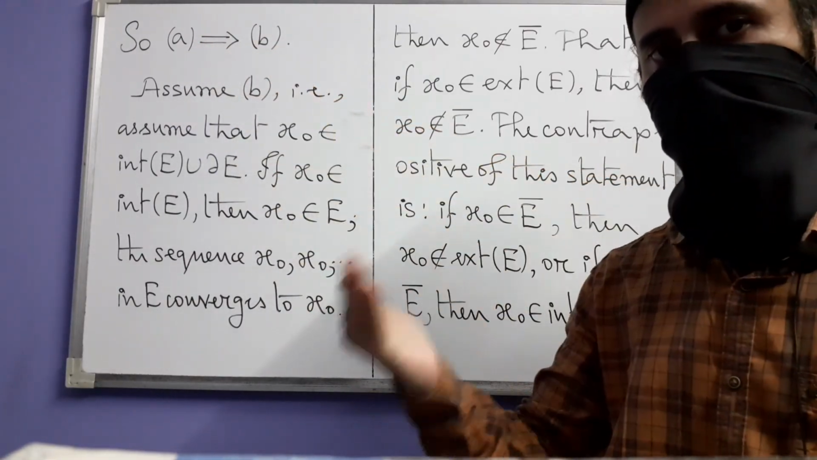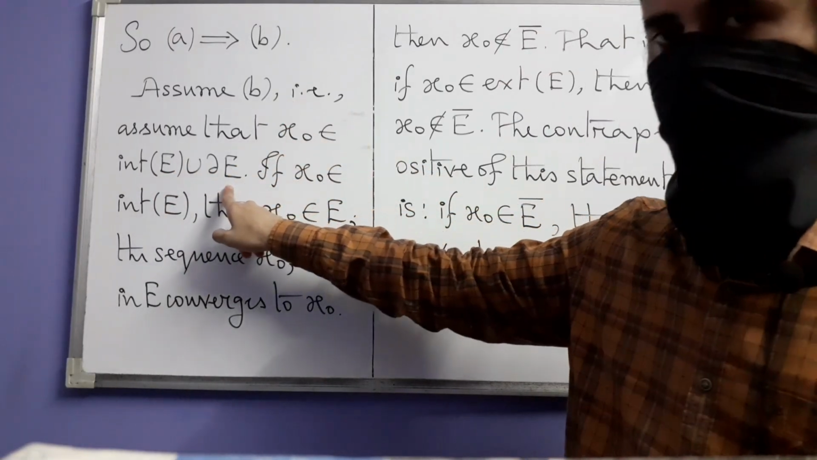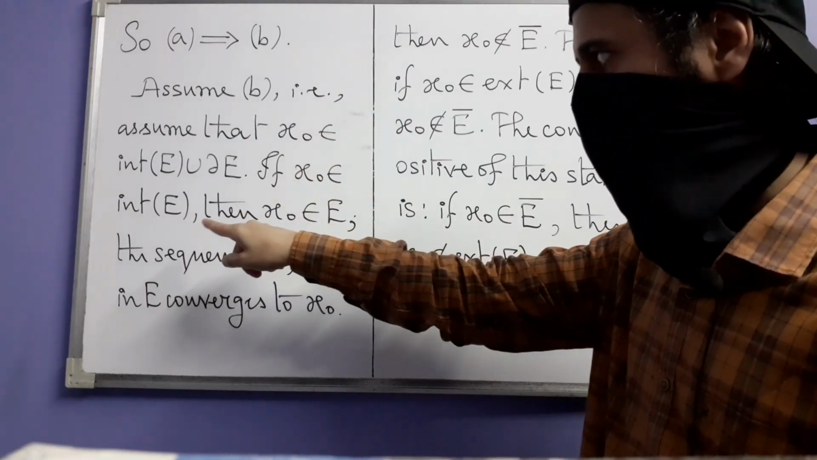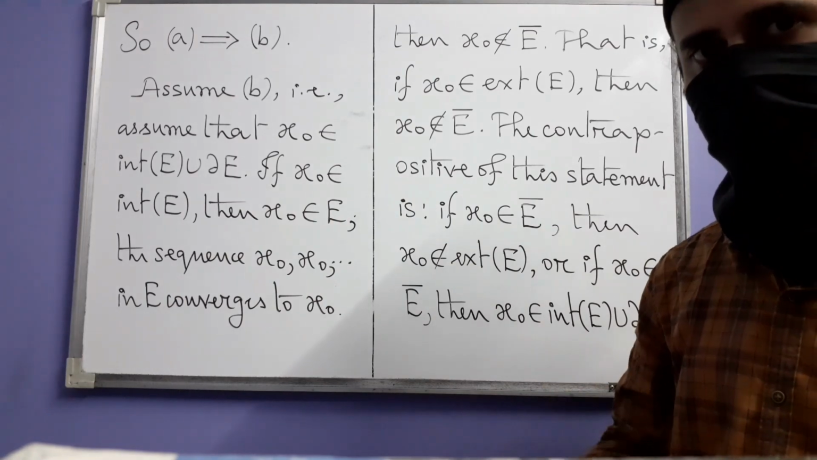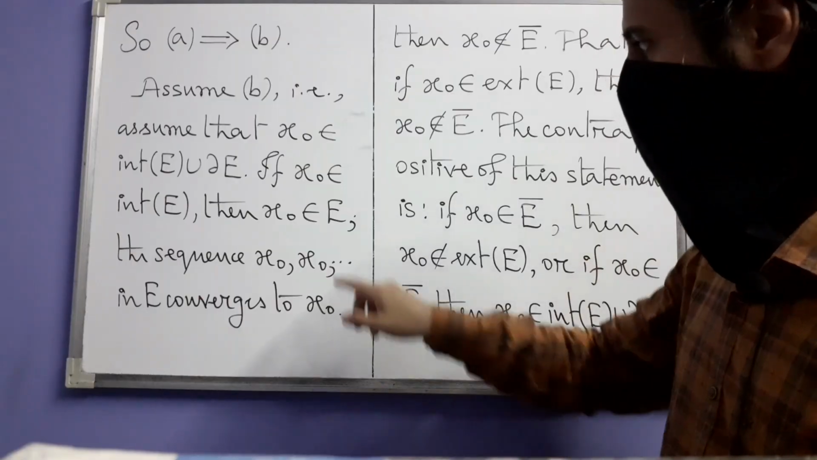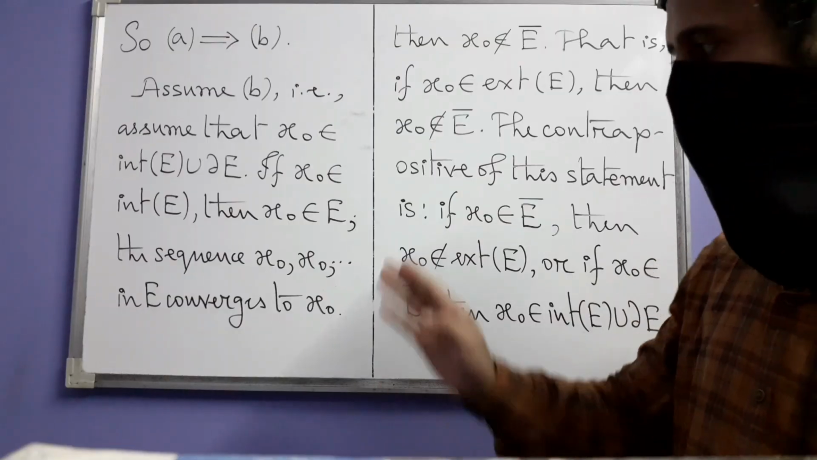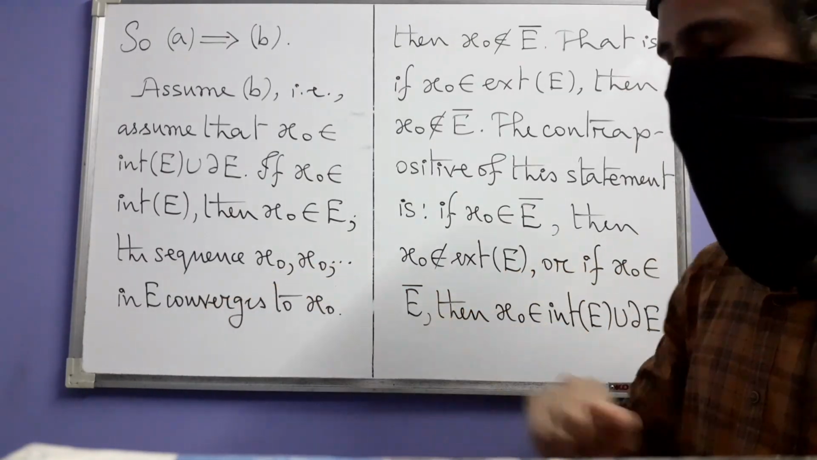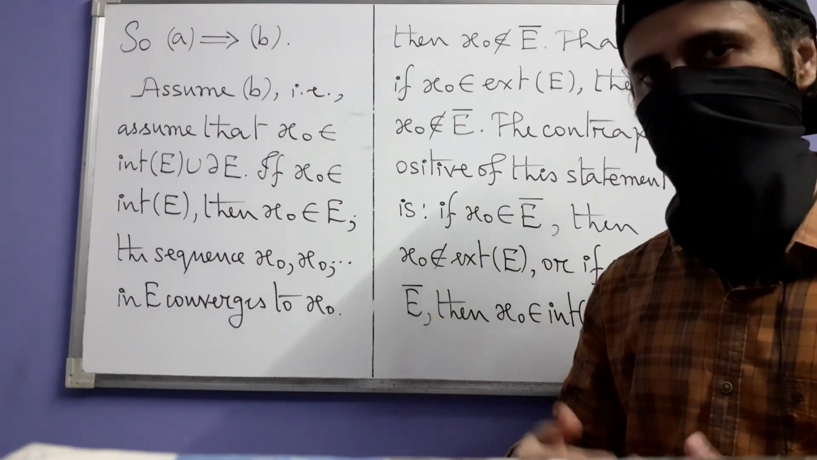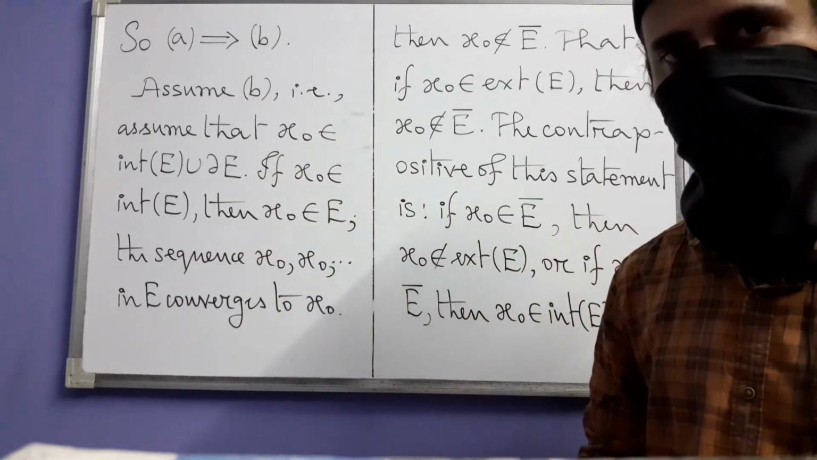Next we want to prove that B implies C. So we assume B, that means now x0 is either an interior point or a boundary point. Let us first see what happens if x0 is an interior point. If x0 is an interior point, then automatically x0 is a point in E, because we have already seen before that the interior of a set is contained in the set itself. But then the constant sequence, all of whose terms are equal to x0, becomes a sequence in E, and which of course converges to x0. That's what we want, right? We want a sequence in E converging to x0, and we have got that sequence in this case where x0 is an interior point of E.